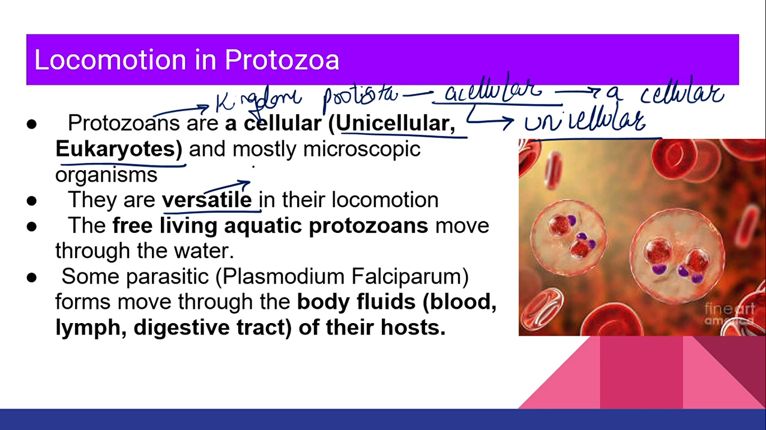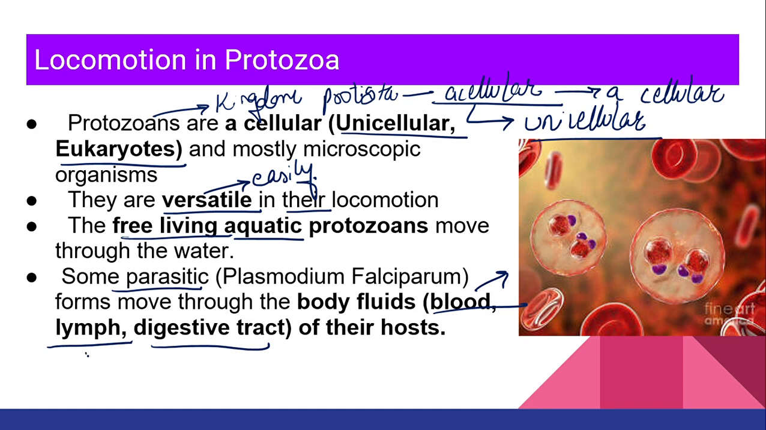That means flexible, easily able to do locomotion. They are versatile in their locomotion. Easily they are able to do it. Free living, where will you find them? In aquatic habitats. That means you are going to find protozoa in water, right? Some parasitic protozoans you will see in your body fluid, maybe your lymph, maybe your blood, maybe your digestive tract.